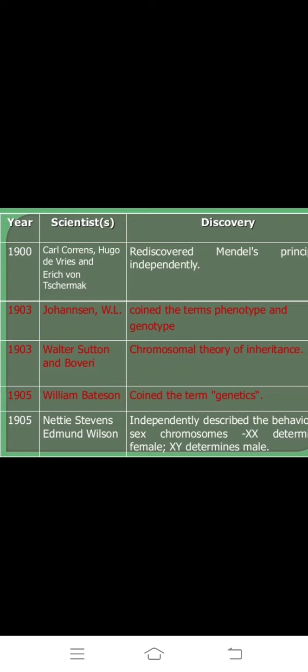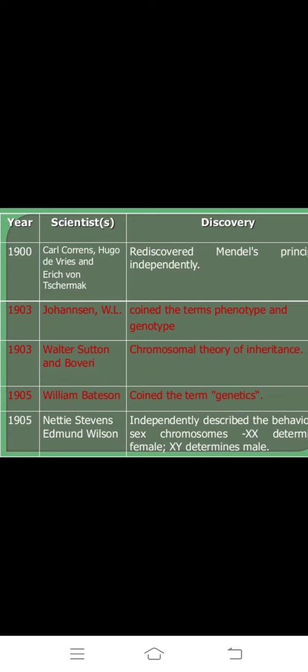In 1905, William Bateson coined the term genetics.